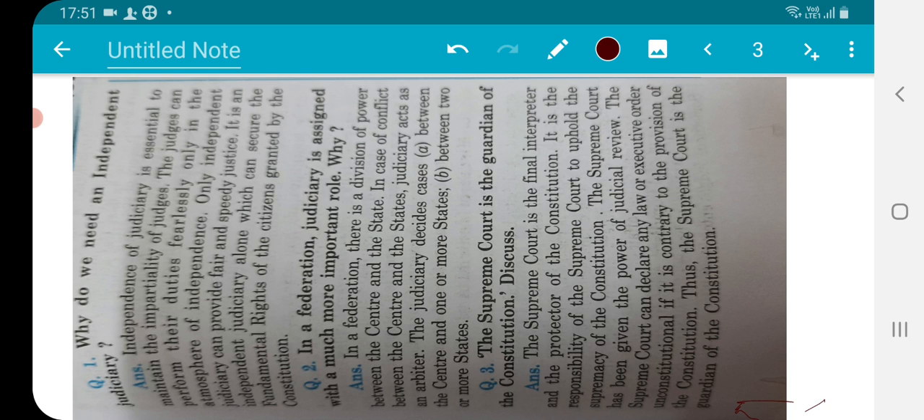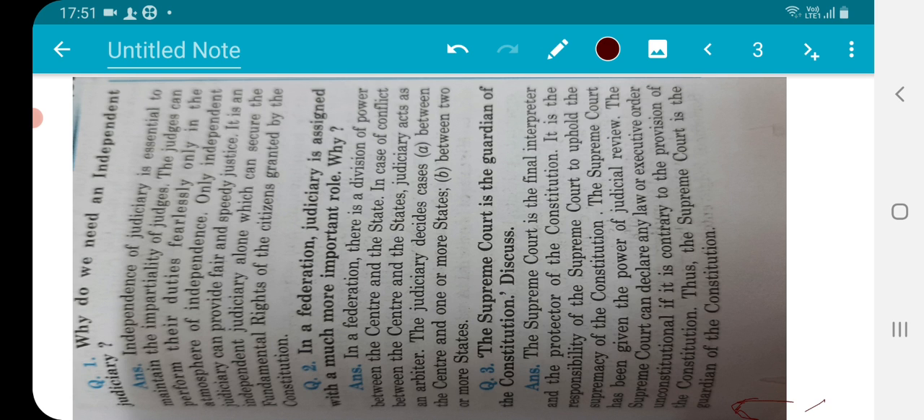Why? In a federation, there is a division of power between center and the state. In case of conflict between center and the states, judiciary acts as arbitrator. The judiciary decides cases between center and one or more states, between two or more states. So all these are very important functions in a federation. In a federation, we know that there are different states having their different powers.